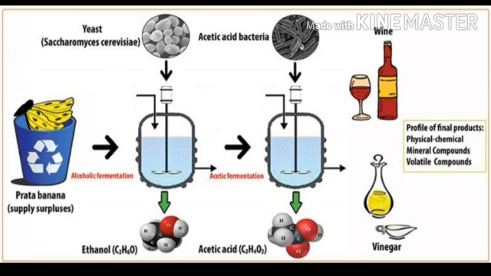Here you can observe a banana has sugar. To that sugar syrup, yeast is added. At that time it changes into ethanol, that is alcohol. Again, acetic acid bacteria is added. Then it changes into acetic acid, that is vinegar. Some people consume alcohol and spoil their health. Consumption of alcohol is injurious to health because it affects our nervous system.